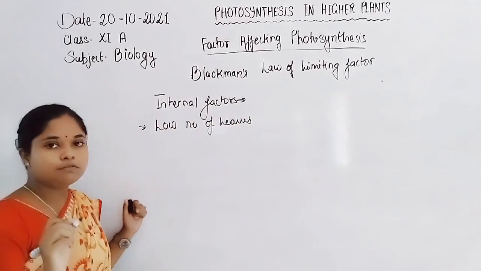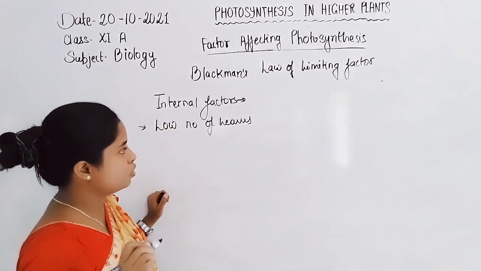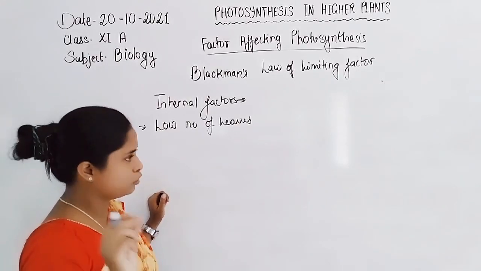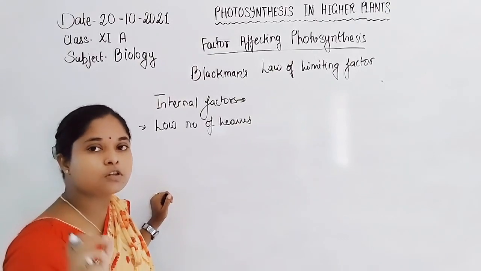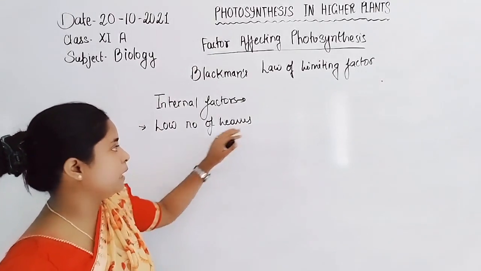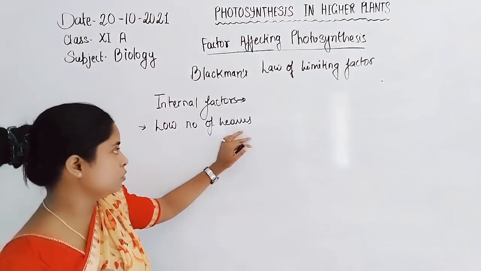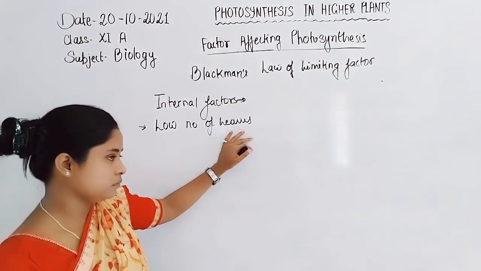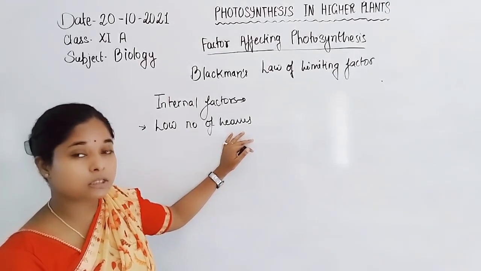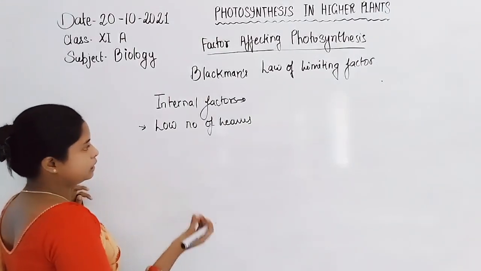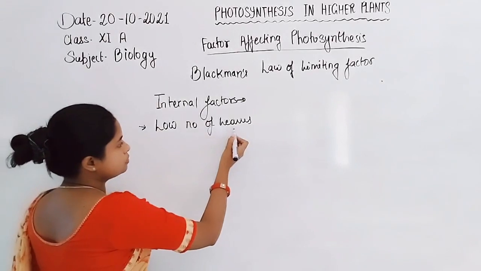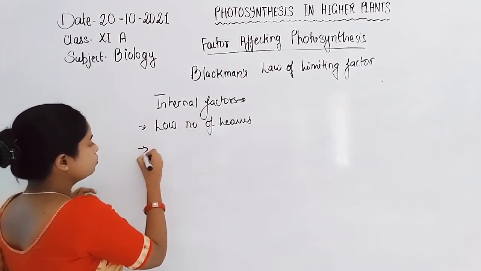If the number of leaves is less, there is less chlorophyll or fewer sites of photosynthesis, because the photosynthesis process always takes place in the green part of the plant, and that green part is the leaves. Sometimes the stem is also green, but mostly the leaves undergo photosynthesis to synthesize food, the chemical compound carbohydrate. So a low number of leaves is responsible for a low photosynthesis process.